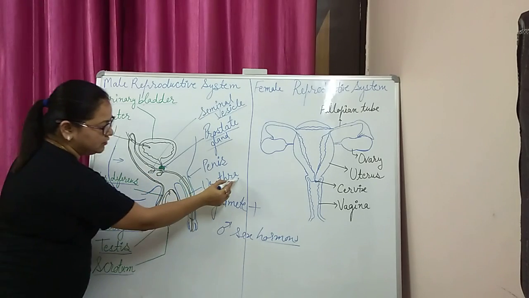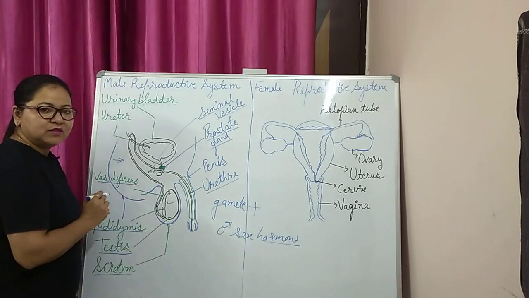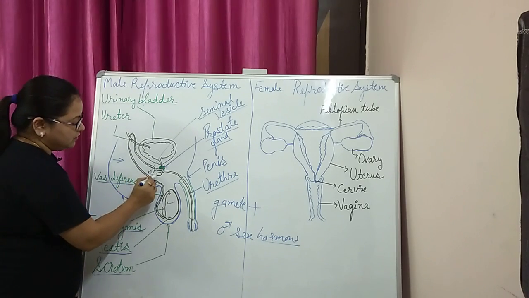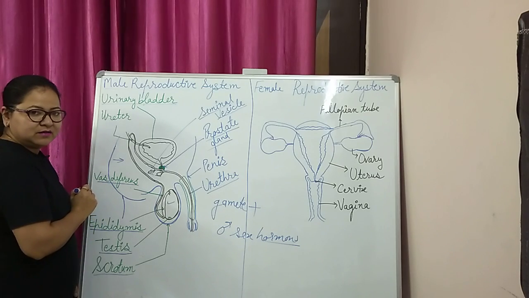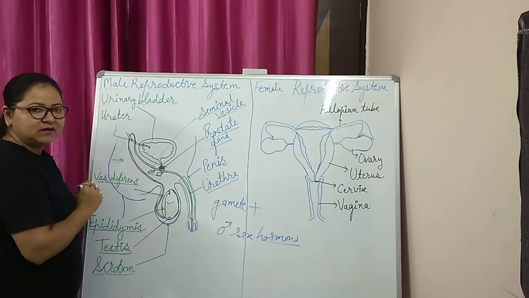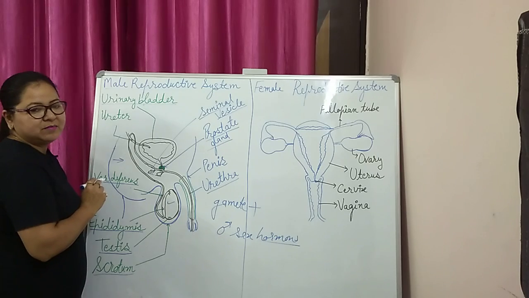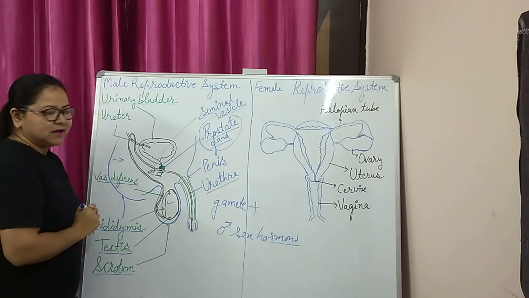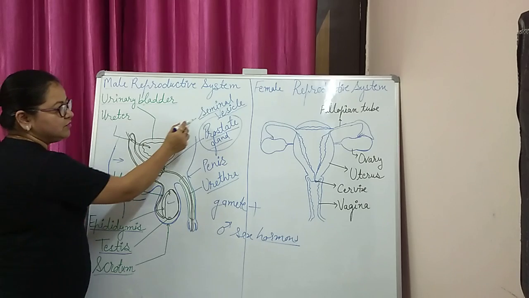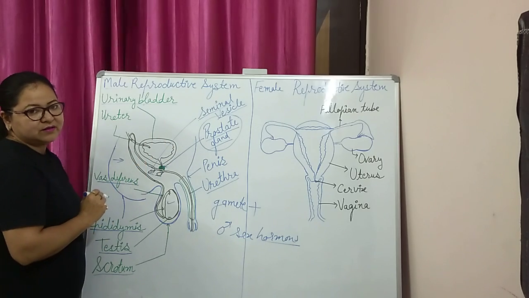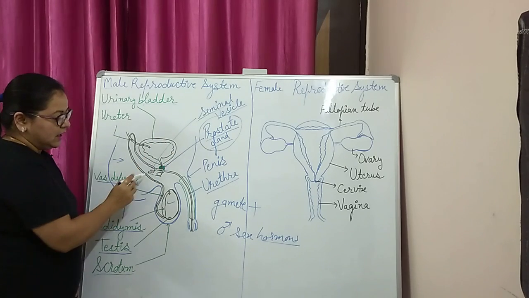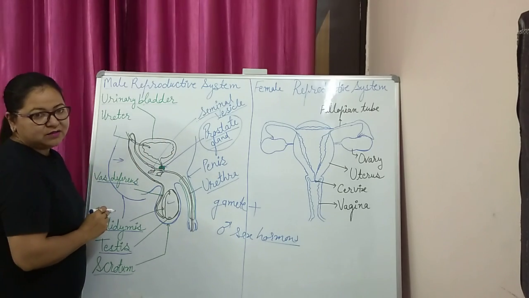The urethra is a common duct for the ejection of urine and sperm. Here is the role of the accessory glands, that is, the seminal vesicles and prostate gland. They secrete fluid with lots of chemical substances required to provide motility. The chemical which provides motility is given by the prostate gland, and the secretion of the seminal vesicles has lots of nutrients like fructose, proteins and electrolytes that are required for the nourishment and activation of the sperm.